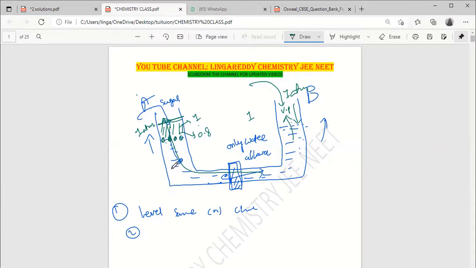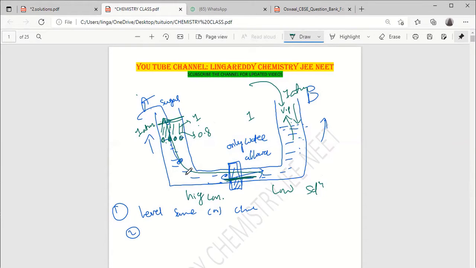Are you getting it? Yes, sir. The vapor pressure was decreased, so immediately this water level increases. While it increases, the pressure rises. Until the vapor pressure is equal on both sides, the water level will increase. So what's happening here? We observed water flow from the low concentration solution to the higher concentration solution.